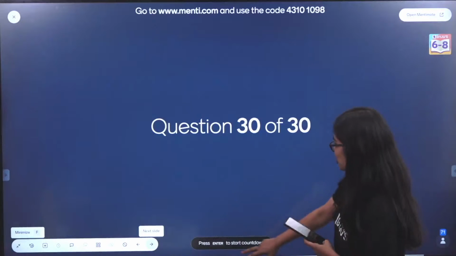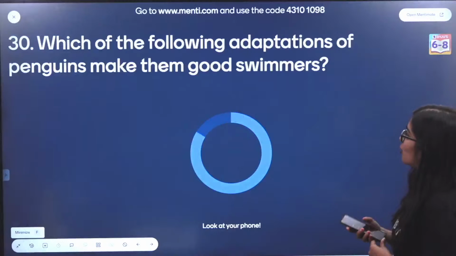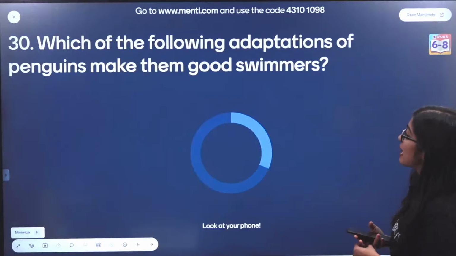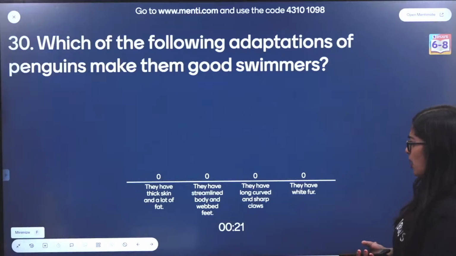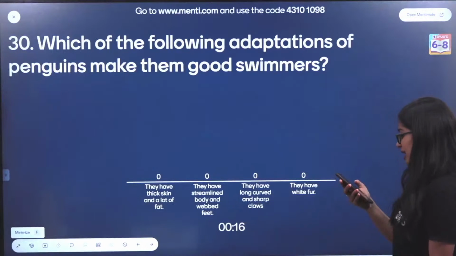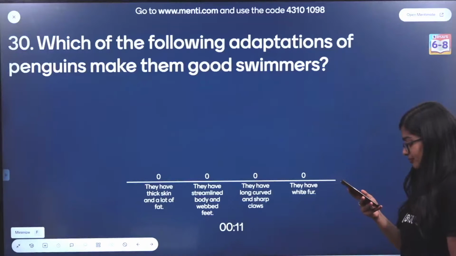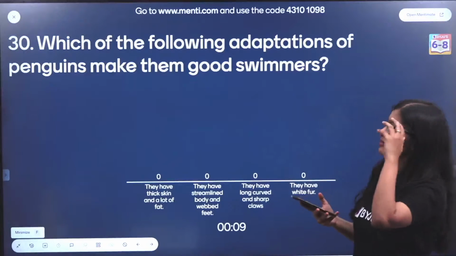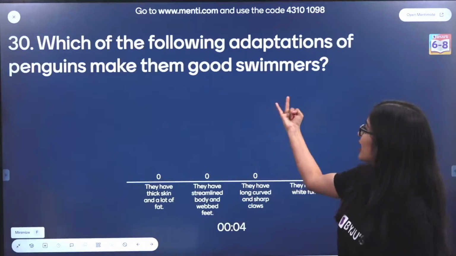All right, last question on your screens. Which of the following adaptations of penguins make them good swimmers? They have thick skin and a lot of fat. They have a streamlined body and webbed feet. They have long, curved, sharp claws, and they have white fur. What do you think is the answer? This is also an easy one. See, even if you don't know what the adaptations are, think logically. We're talking about swimming. We're talking about penguins.